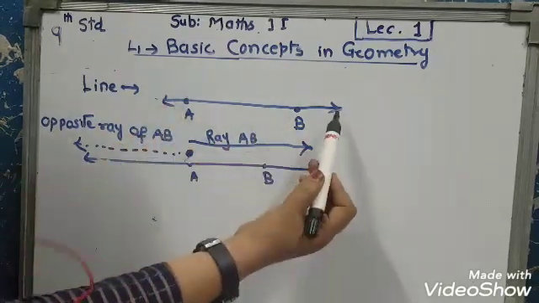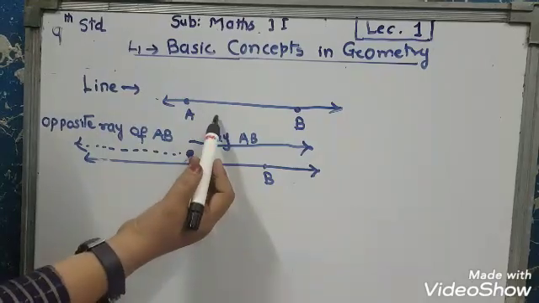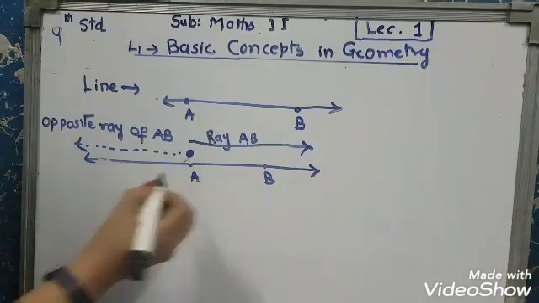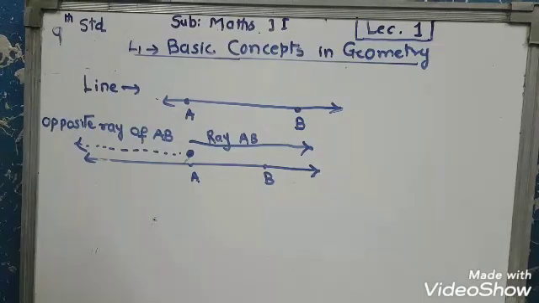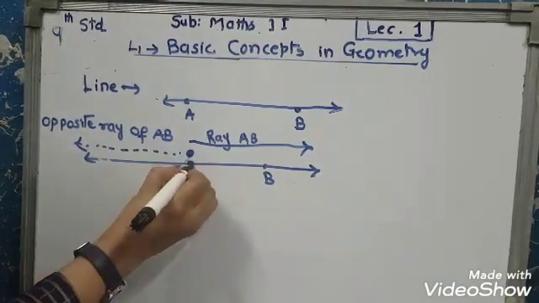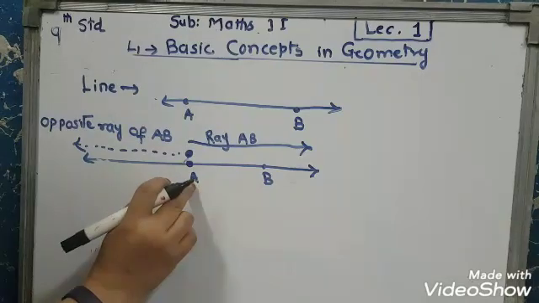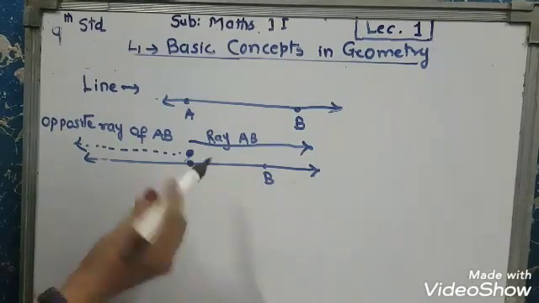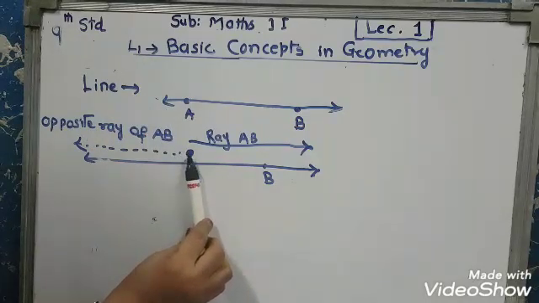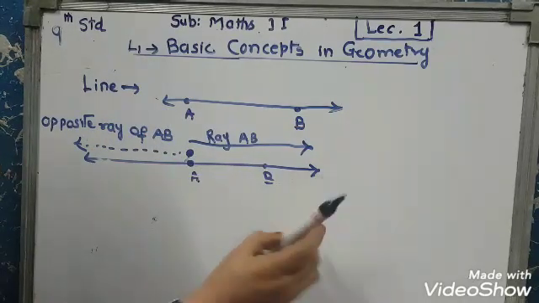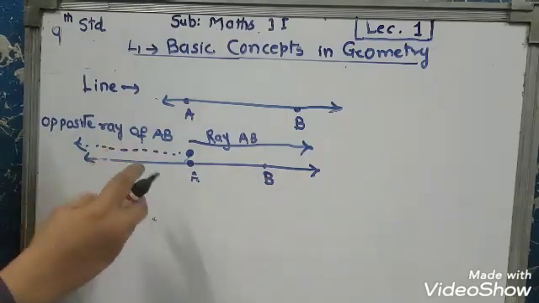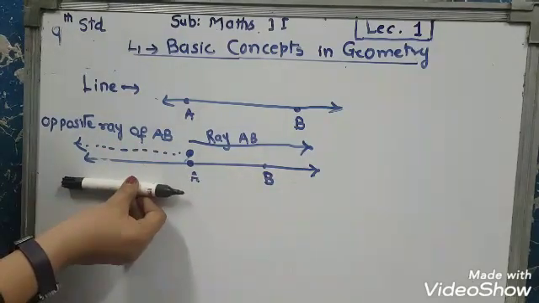This is the diagram of a line AB. We again draw another line AB. From here, this is ray AB, and in a line there is another ray which is in the opposite direction of ray AB.